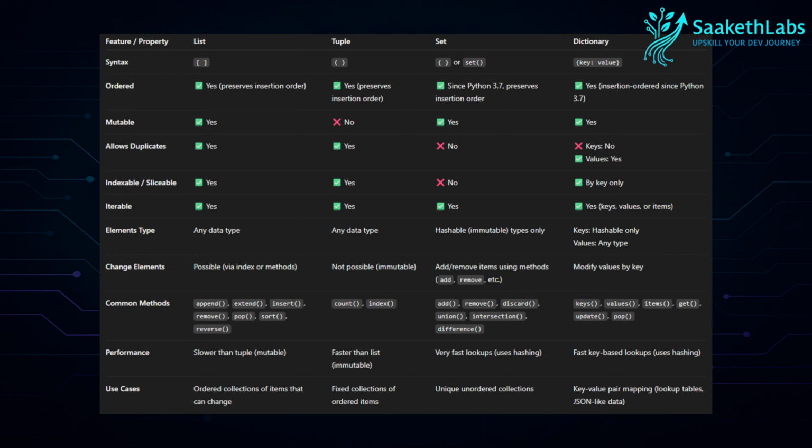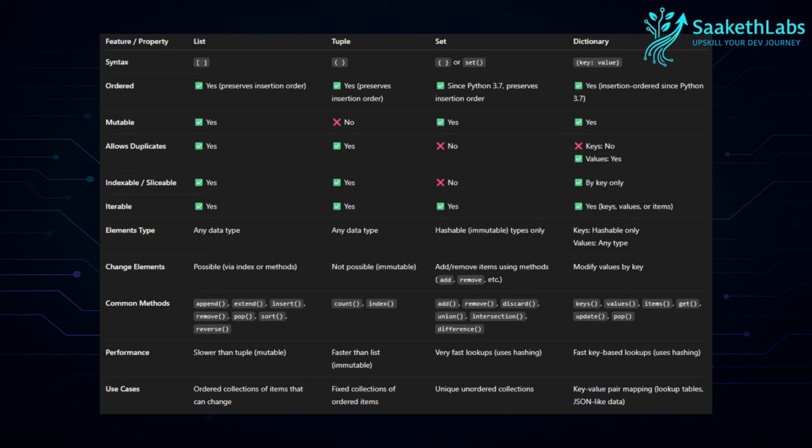As tuples are immutable, they need only count and index operations, so they are faster than lists. When it comes to sets, a set stores values using hashes, so we are able to access the elements of sets very fast. And when it comes to dictionaries, we access the values using keys.